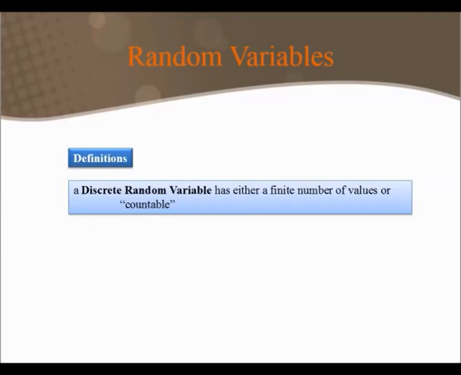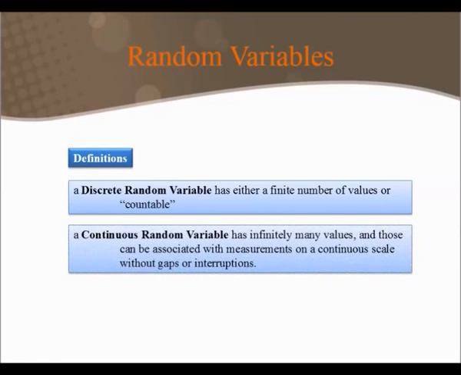A discrete random variable has either a finite number of values or it's countable, similar to our discussion about discrete data in previous sections. A continuous random variable has infinitely many values, and those can be associated with measurements on a continuous scale without gaps or interruptions.